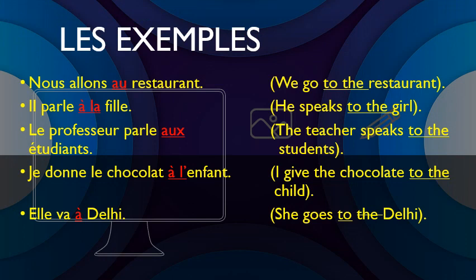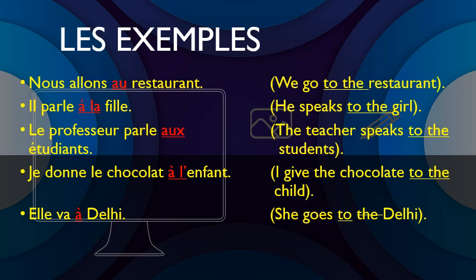Now let us see a few more examples. First one, nous allons au restaurant. Since restaurant is a masculine noun, that is why we use the contracted article au. Then next, il parle à la fille. Fille means a girl, so it is a feminine noun. That is why the contracted article à la. Third, le professeur parle aux étudiants. Now étudiants here is given in the plural form. That is why we use the contracted article aux.